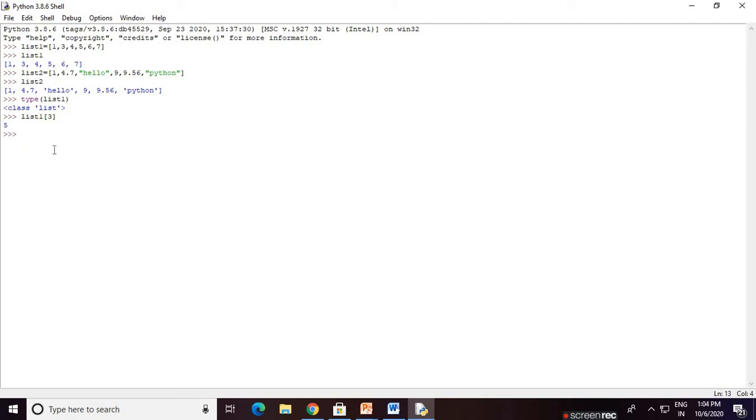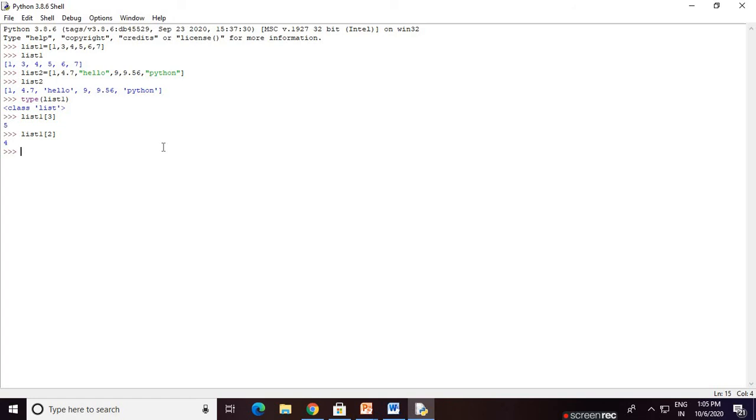Now if you want to print 4, we check list 1 of 2. Press enter, so 4 is successfully printed. That means, in the same way as an array, list index starts from 0: index 0, 1, 2, 3, 4, 5. That's how we access list elements.